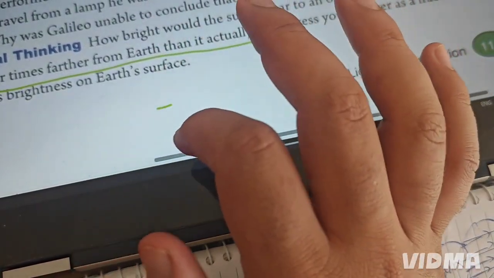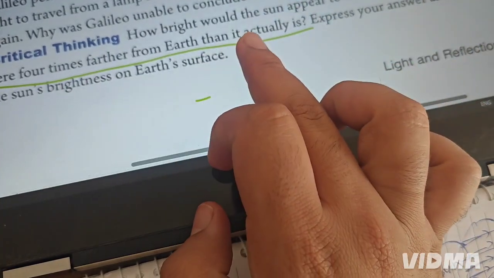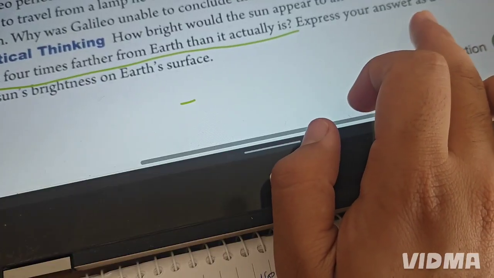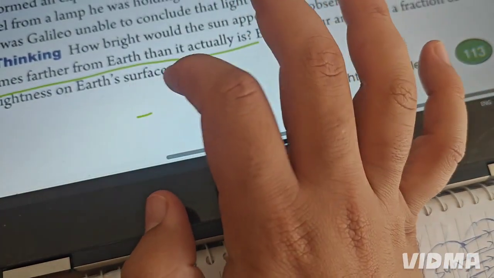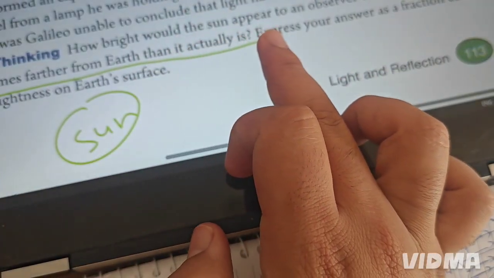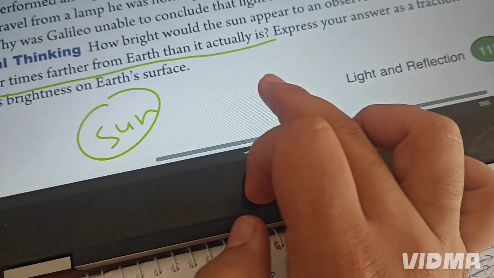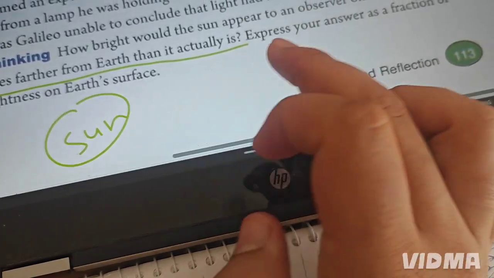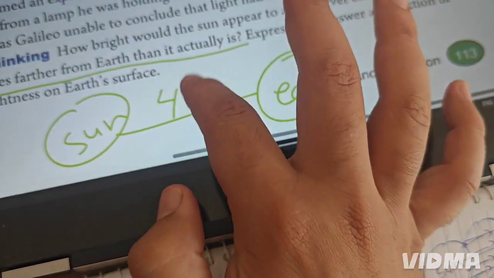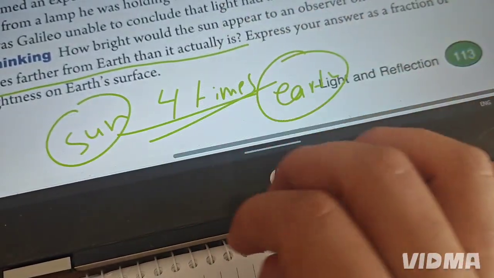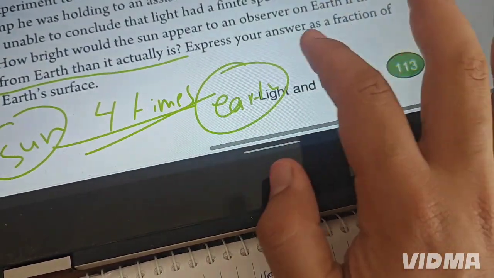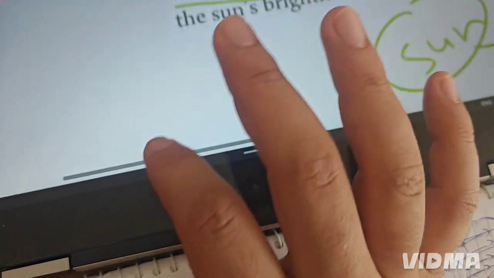We have a rule to find this. The question says, how bright will the sun appear to an observer on Earth if the sun, for example, this is the sun, were 4 times farther from the Earth? For example, this is the Earth, and the distance between them is 4 times. So how can you find how bright the sun will appear? We have the rule to use this relationship.